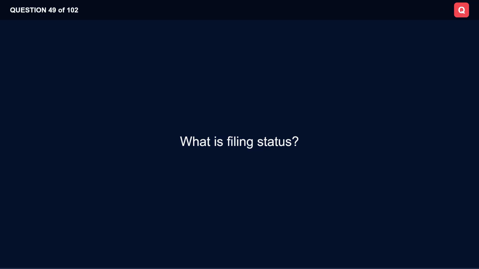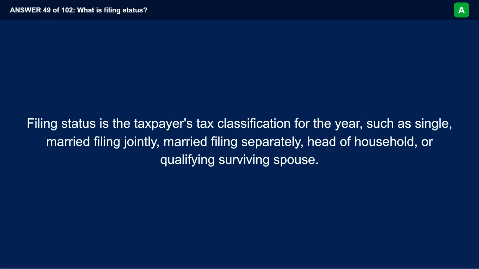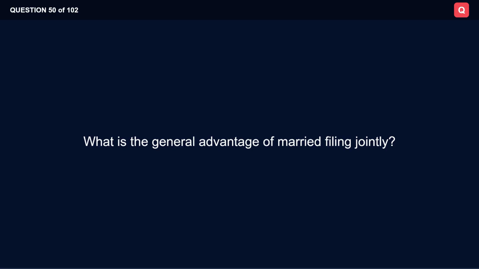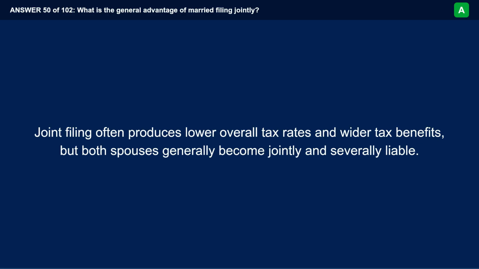What is filing status? Filing status is the taxpayer's tax classification for the year, such as single, married filing jointly, married filing separately, head of household, or qualifying surviving spouse. What is the general advantage of married filing jointly? Joint filing often produces lower overall tax rates and wider tax benefits, but both spouses generally become jointly and severally liable.